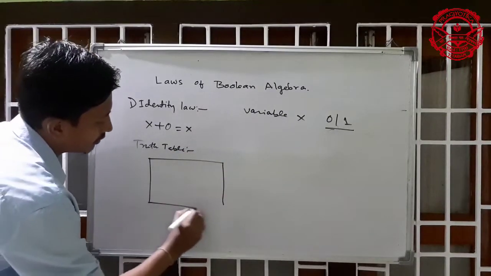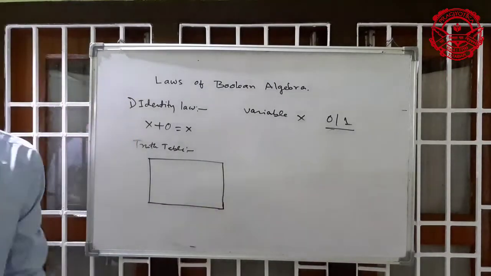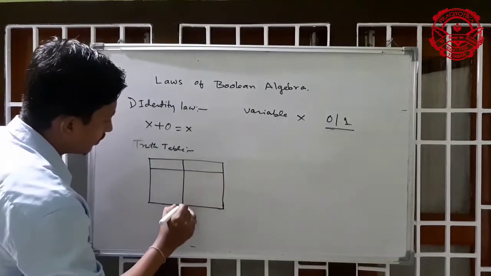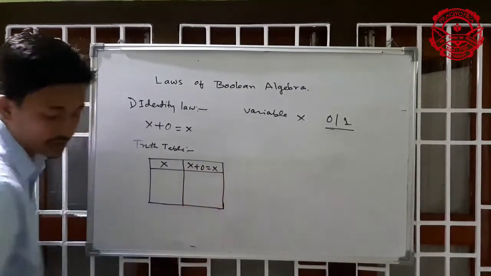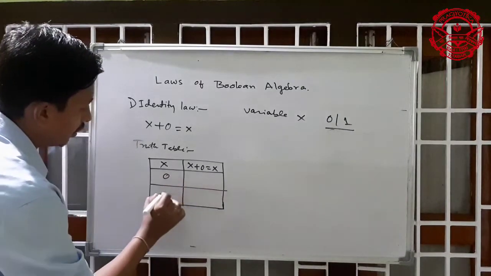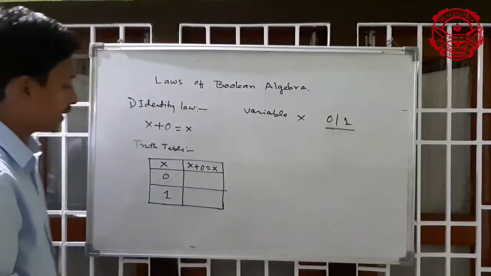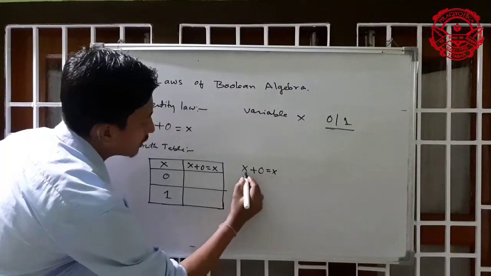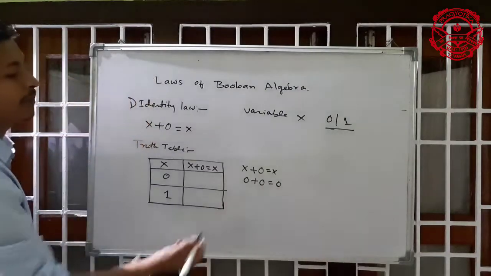The truth table. Now this is x and x plus 0 equal to x. Now see, value of x equal to 0 and 1, because this is a Boolean variable. Now if I take 0, x plus 0 equal to x, so the value of x equal to 0. 0 plus 0 equal to 0, definitely. Plus means what?